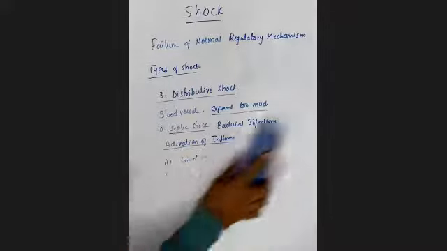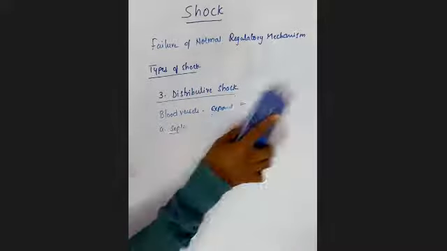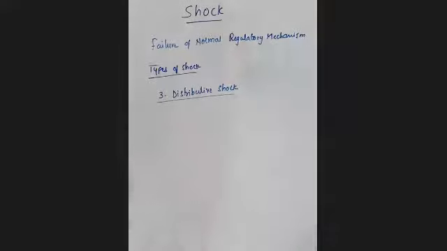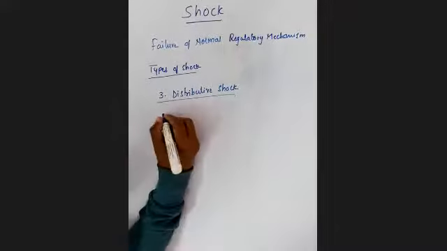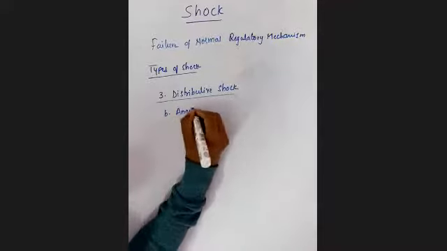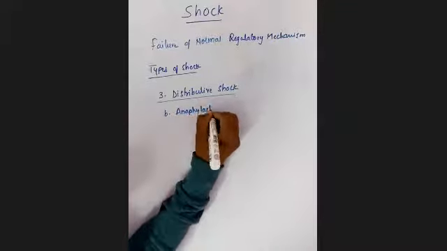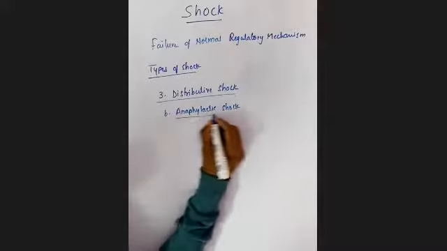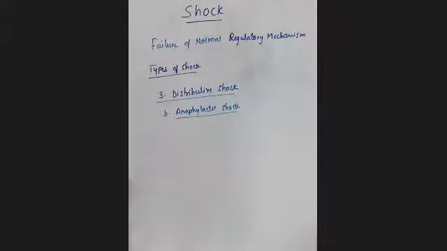As I said, the clinical features will be similar in all types of shock. As we are discussing distributive shock, the second one is anaphylactic shock. This anaphylactic shock is nothing but a severe allergic reaction to an antigen.